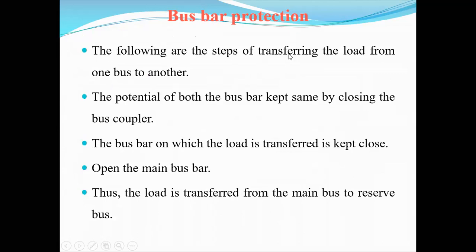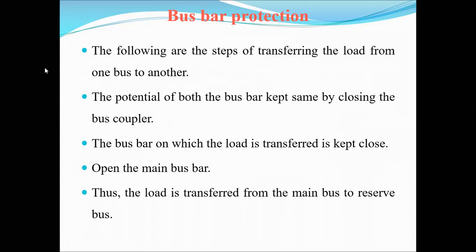The following are the steps for transferring the load from one bus to another. The potential of both bus bars is kept the same by closing the bus coupler.